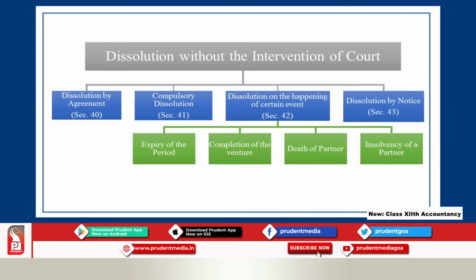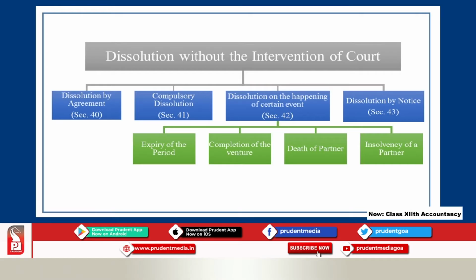Suppose any partner dies. Under such circumstances, the partners have to close down the partnership business. And the other one is insolvency of a partner.